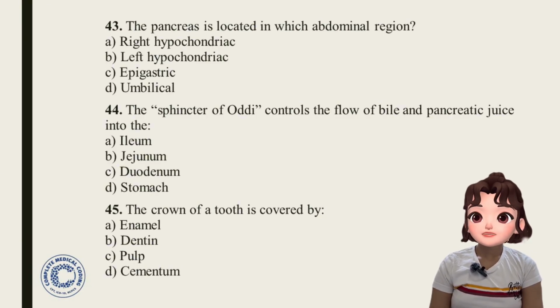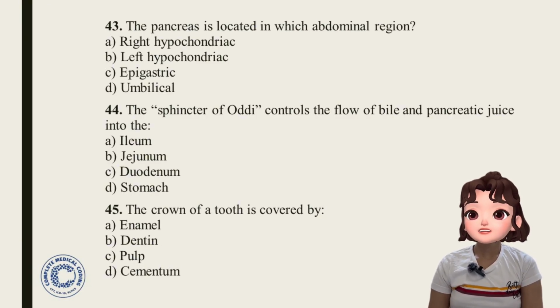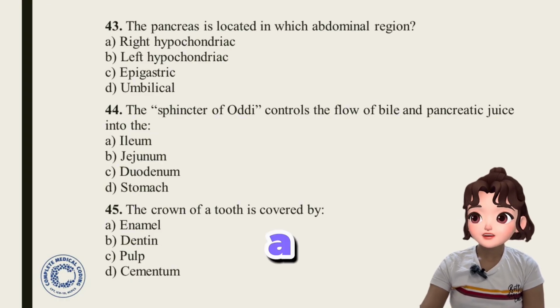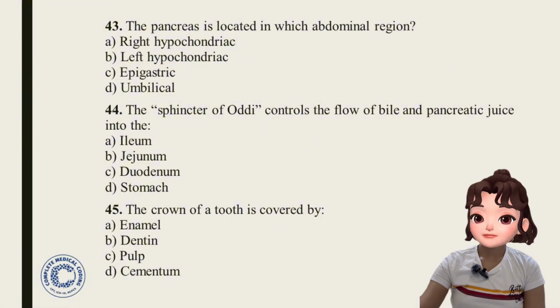45. The crown of a tooth is covered by enamel, dentin, pulp, cementum. Answer is option A, enamel. As you already know, everybody knows this, right?